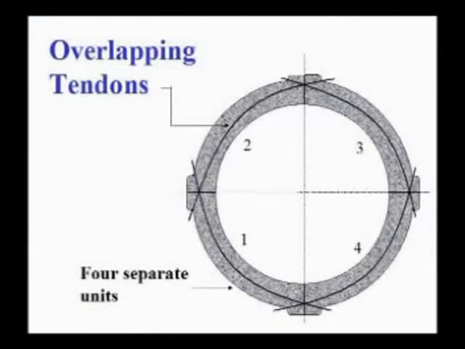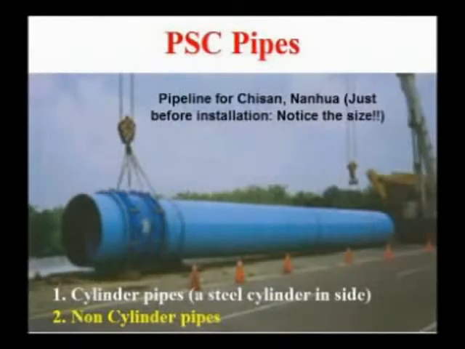There are two different methods of constructing pre-stressed concrete circular structures. One is the conventional way, by the use of continuous pre-stressing steel wound around the circular shape, later protected either by plastering or by making some concrete cover. The other method is to use segmental units. These segmental units will be in 4 parts, and each part will be pre-stressed with respect to the adjacent units.